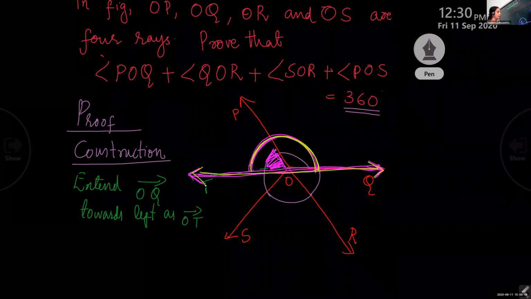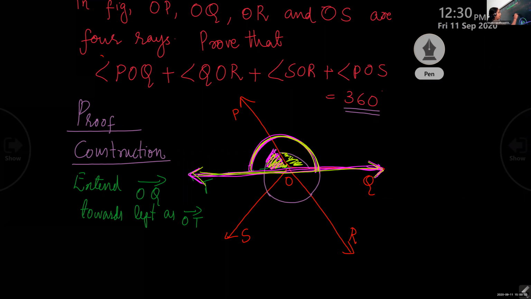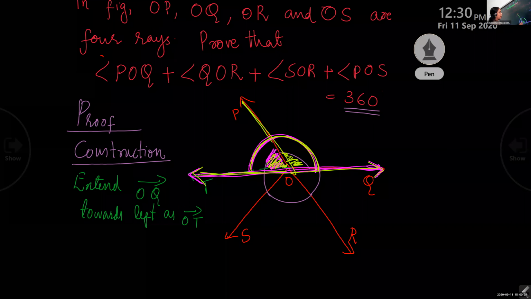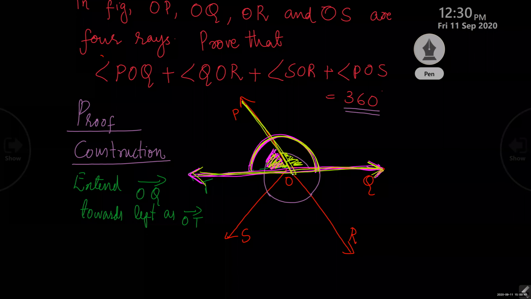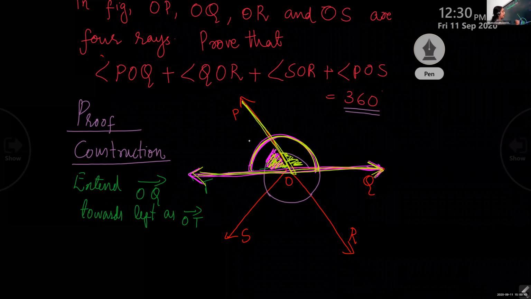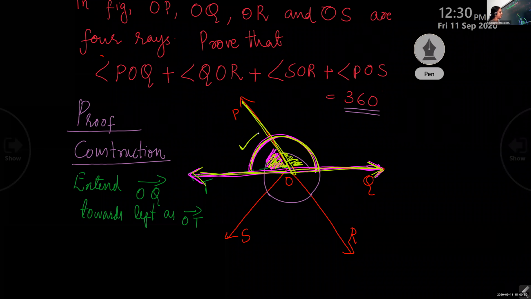What is the sum of those two angles? 180. Can you name those angles now? Which I marked now. What are the two angles? This angle.